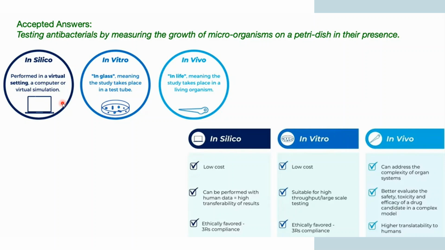So an in vitro test takes place in glass. That means it will take place in a test tube. That is also a low-cost test, suitable for high-throughput, large-scale testing. But when you are talking about in vivo, now in vivo is different from what in silico and in vitro are. In vivo is in life, meaning the study takes place in a living organism.